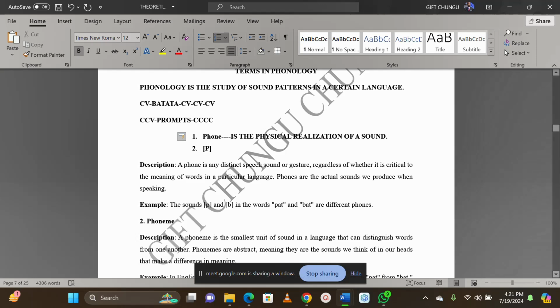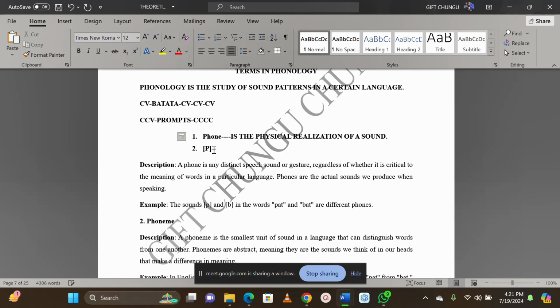This sound is realized physically in the sense that you are going to use vocal cords to pronounce it. Are we together? So that is what we call a phone, which is the physical realization of a what? Of a sound.